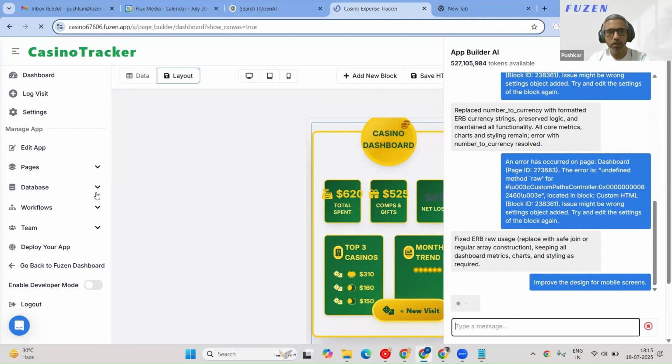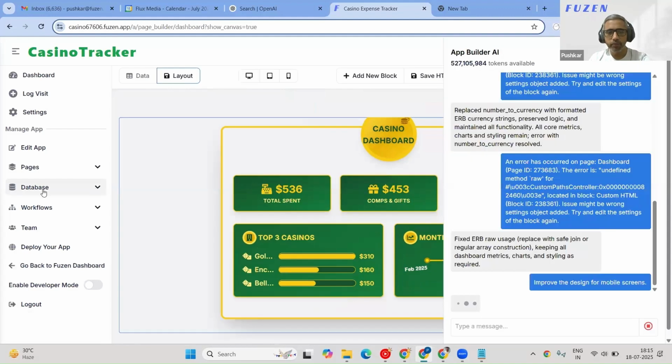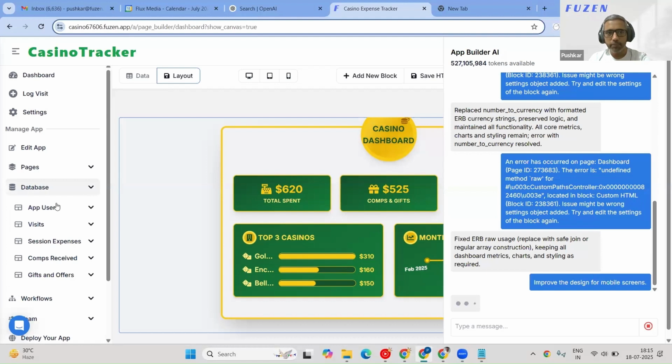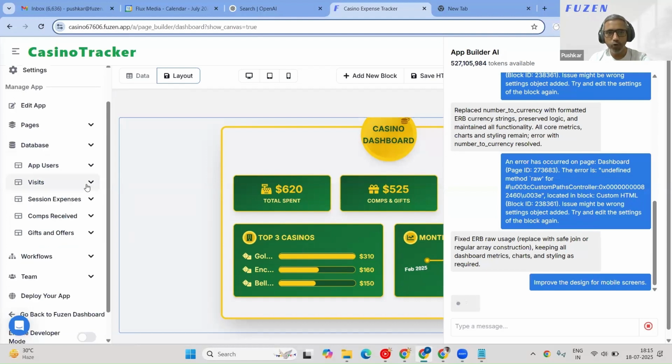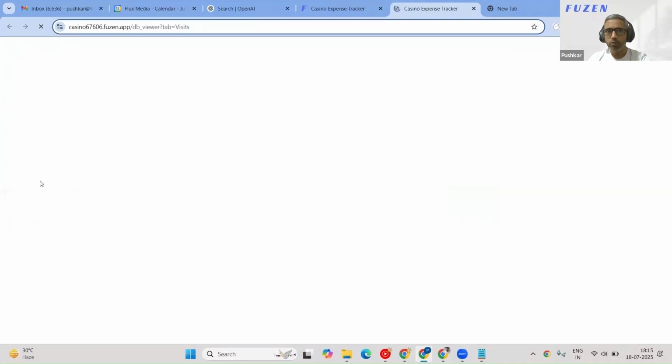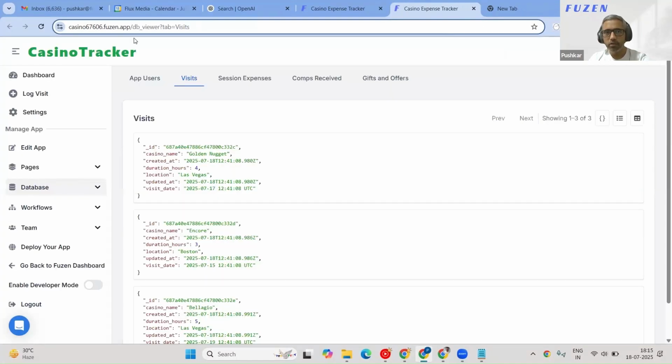Once it does that, what I plan to do is we'll add the different data tables. So meanwhile, while it's fixing the screen for mobile devices, we can also check what kind of databases it has created. So we see these tables. If I click on these tables, it'll take us directly to the database. So this is the database for your app, for this casino tracker.